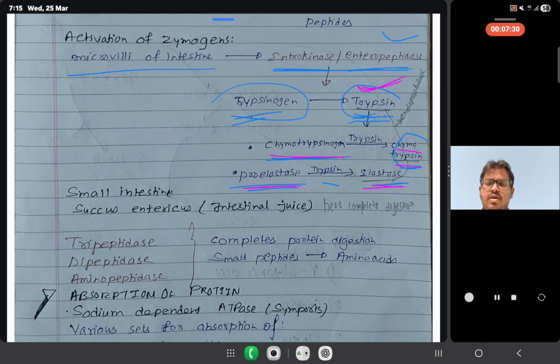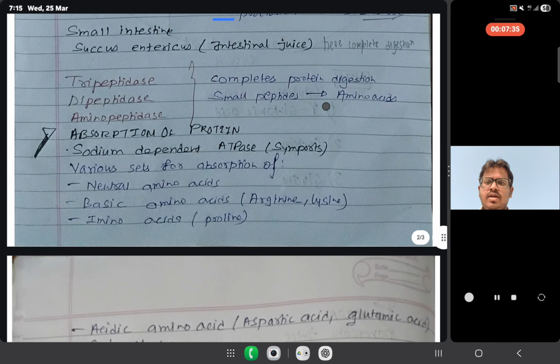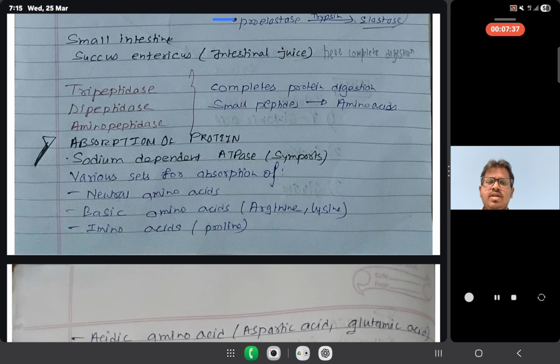Now we talk about enzymes in the third part, the small intestine. The small intestine secretes succus entericus, a digestive juice. Here complete digestion occurs. It secretes three enzymes: tripeptidase, dipeptidase, and aminopeptidase. Here complete protein digestion occurs, and small peptides are converted into amino acids.